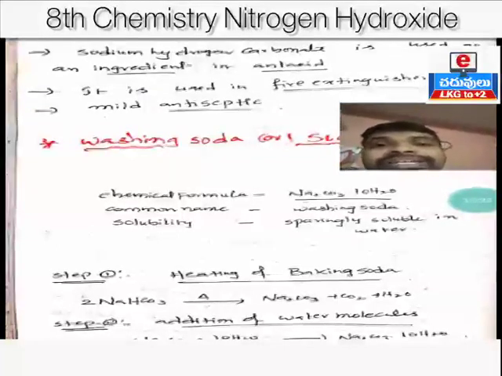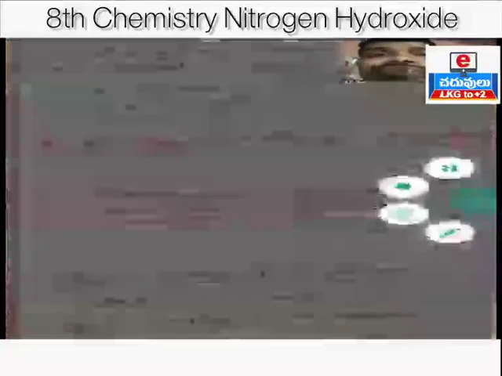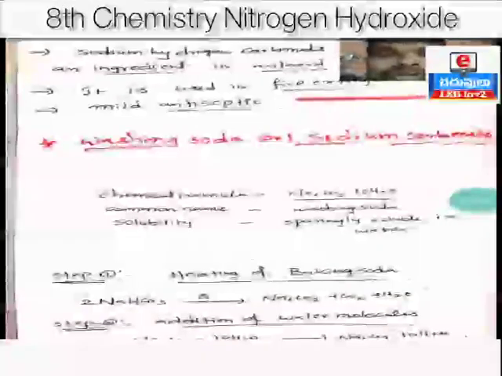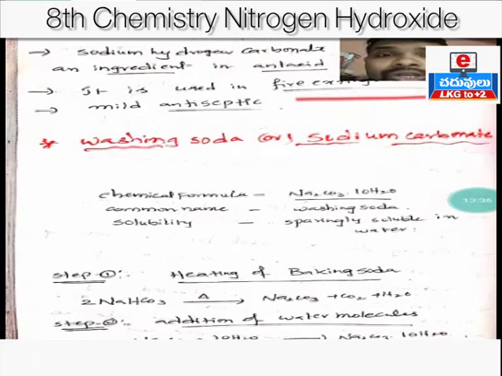And it is also used in fire extinguishers. A fire extinguisher is a device to put off fire. Generally in hospitals, schools, and colleges, we see fire extinguisher cylinders. These cylinders are filled with baking soda. Why? Because baking soda produces carbon dioxide inside the fire extinguisher, as a chemical reaction takes place inside.